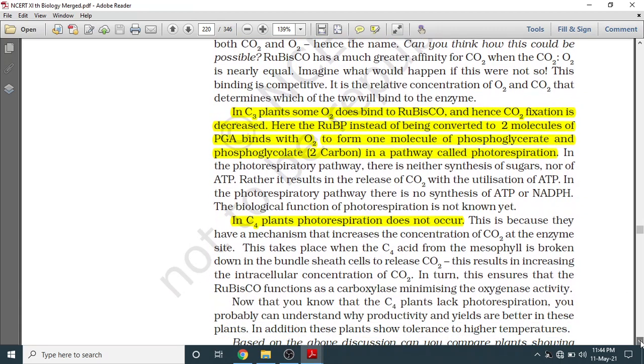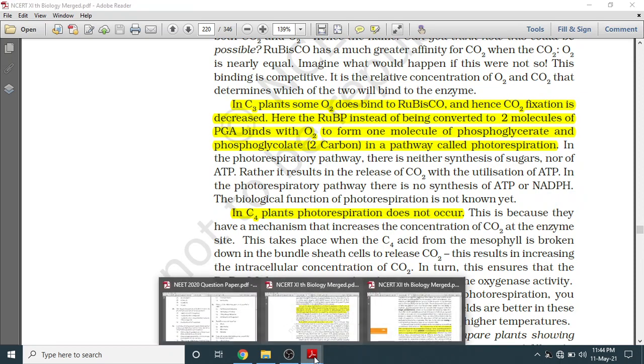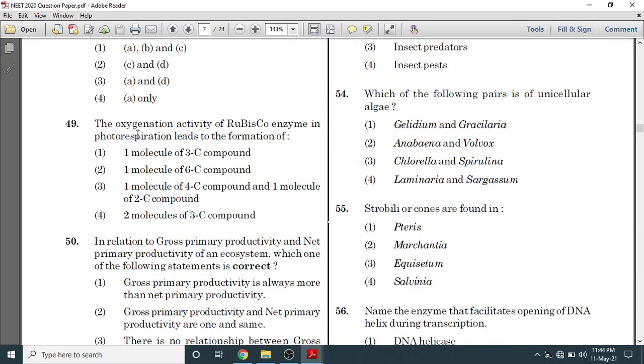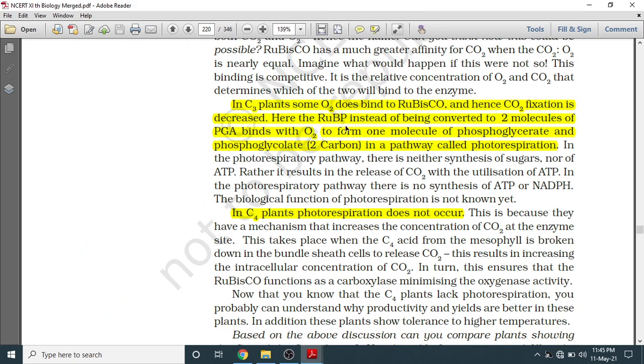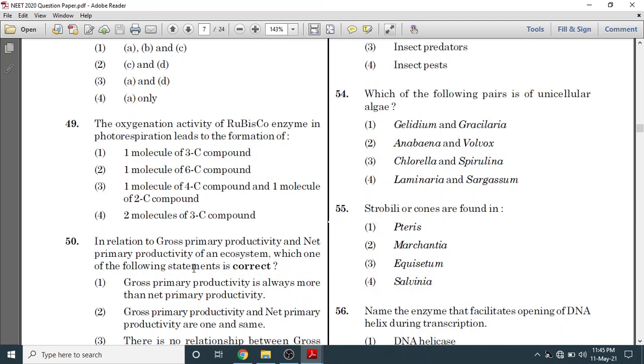So if we look at the options, they ask the oxygenation activity of RuBisCO enzyme in photorespiration leads to the formation of 1 molecule of 3C compound. So this will be the answer. Again look at how we can say: to form 1 molecule of phosphoglycerate. Then again move on to the question.